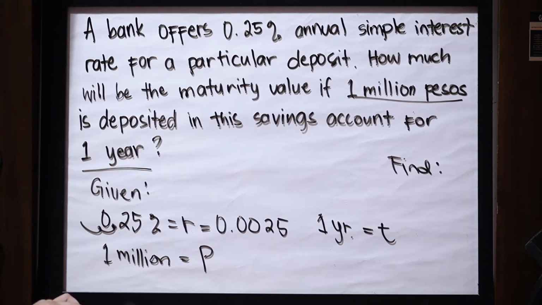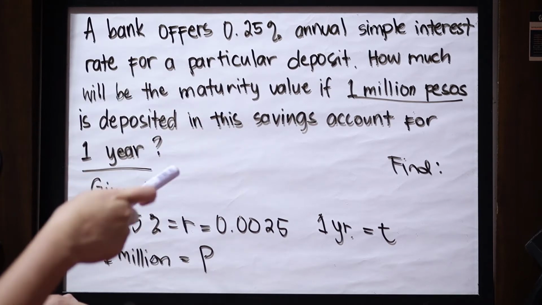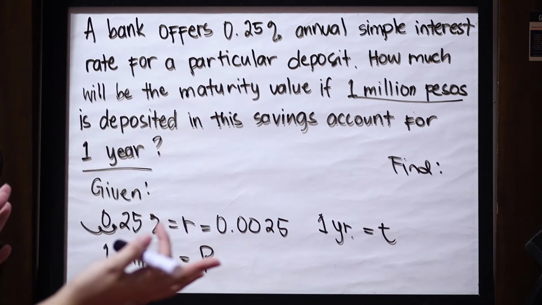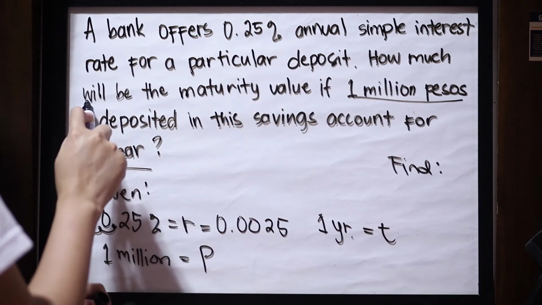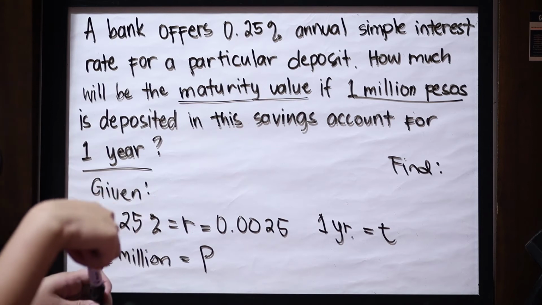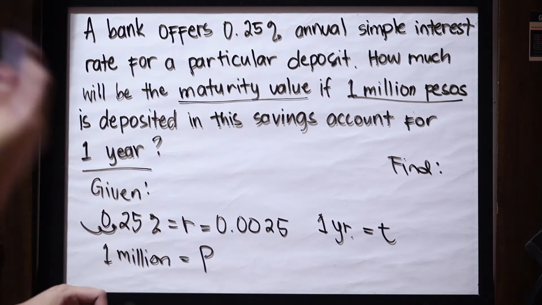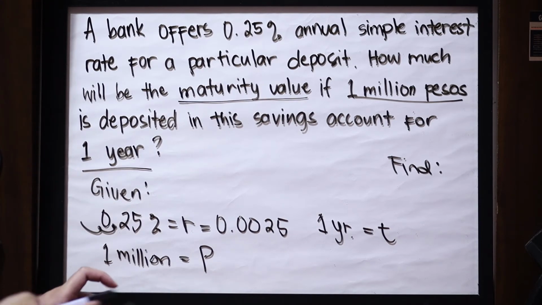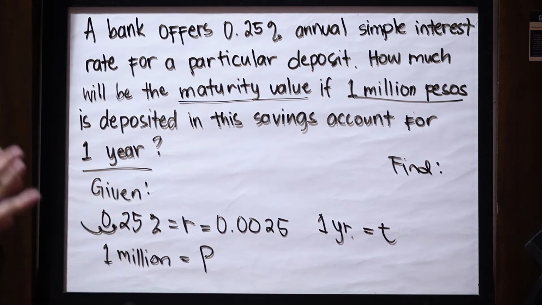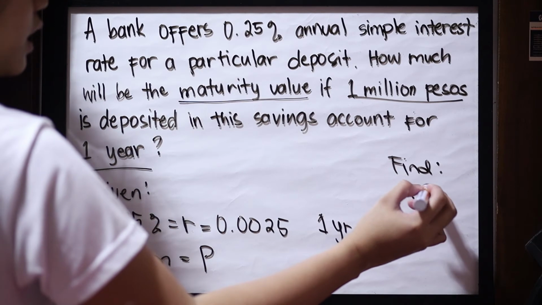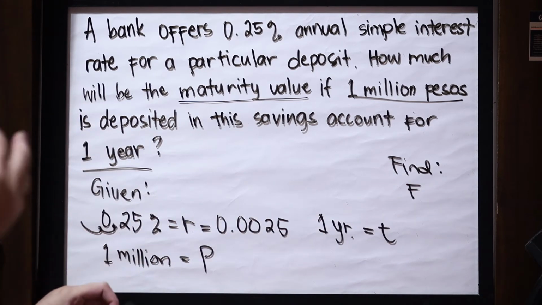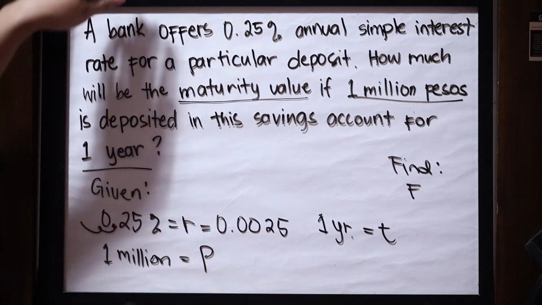And then we have to look for what variable. We analyze the problem in the part where the question is located. We have the question: how much will be the maturity value? So, it is asking how much the maturity value is. Since we have the term maturity value, it means that we have to look for the future amount, because maturity value is another term for the future amount.